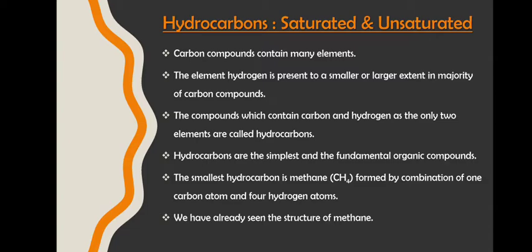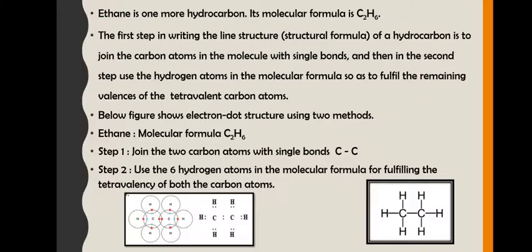Now carbon compounds contain many elements. The element hydrogen is present to a smaller or larger extent in the majority of carbon compounds. So the compounds in which carbon and hydrogen are present as the two main elements are called hydrocarbons. Followed? Methane is one such example of a hydrocarbon. Methane has only one carbon, right? Here it is ethane. If you see, ethane will have two carbons.